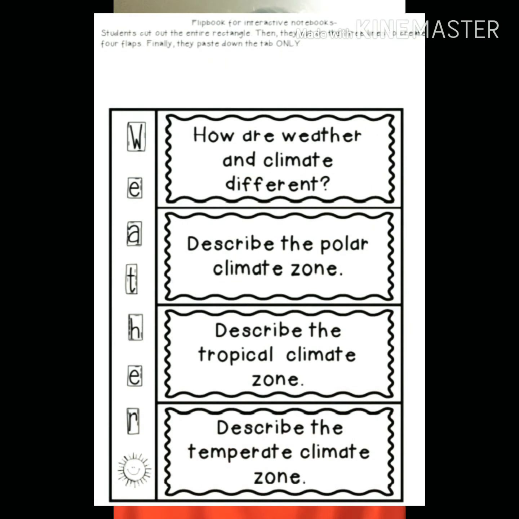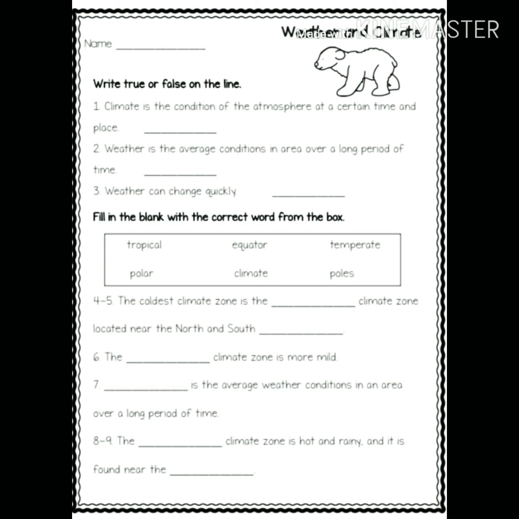All right, guys, then we had the flip book for our notebooks. Make sure that your student adds those into their science notebook. And then we went over our questions and answers. So number 1, write true or false on the line. Climate is the condition of the atmosphere at a certain time and place, and we said that is false. Number 2, weather is the average conditions in an area over a long period of time. That is also false. Number 3, weather can change quickly.